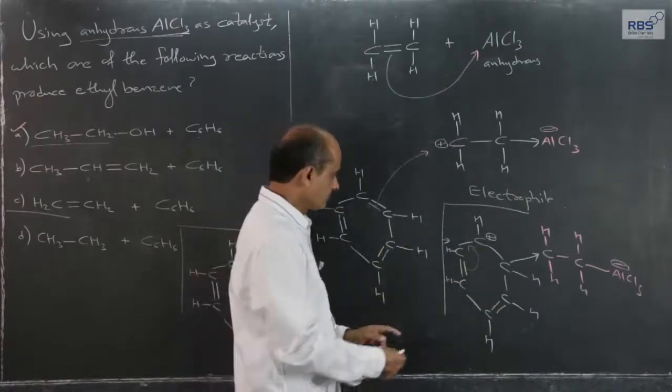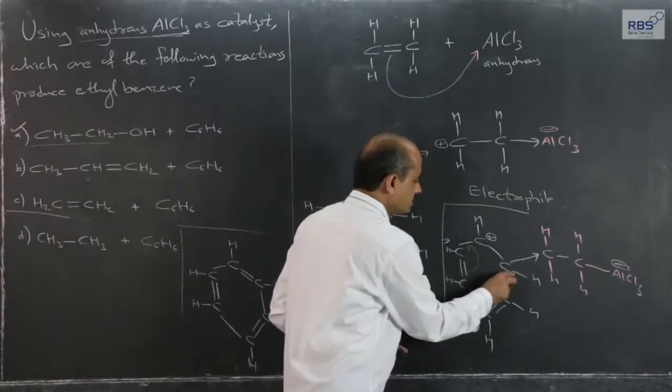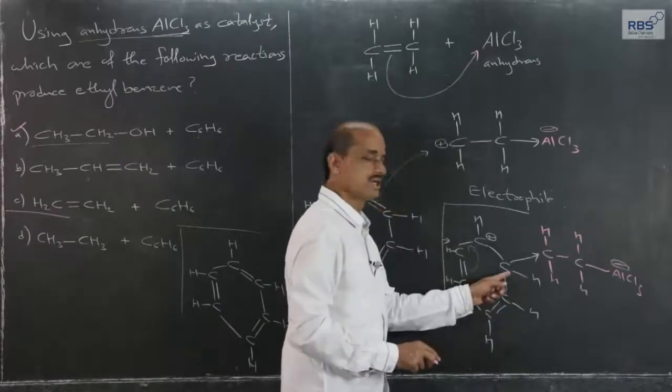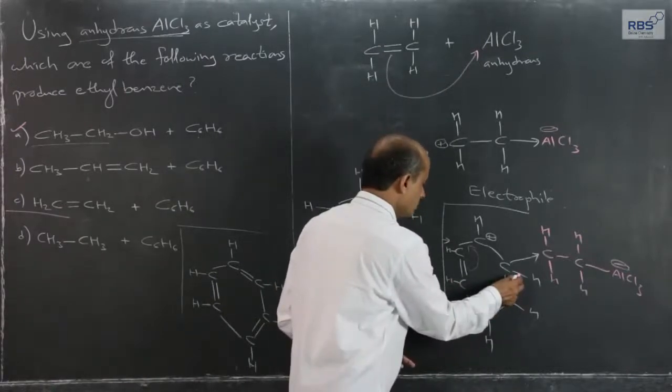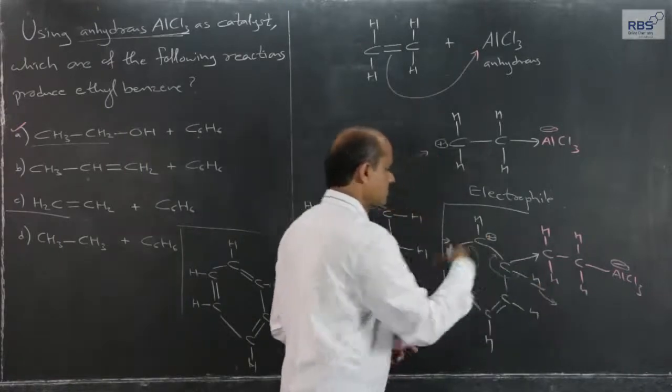And ultimately, since the pi electron gets transmitted here, this shared pair between carbon and hydrogen forms a pi bond, and hydrogen goes out in the form of H plus ions.